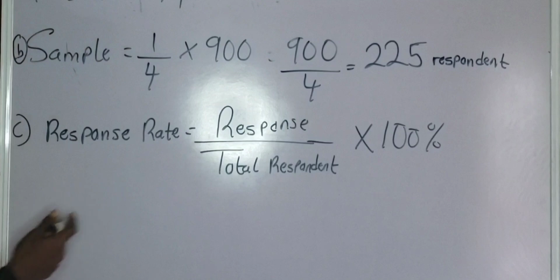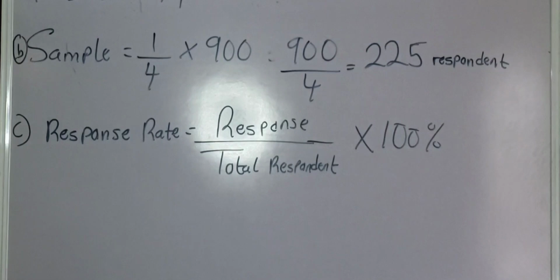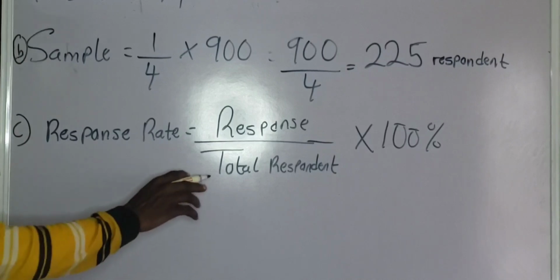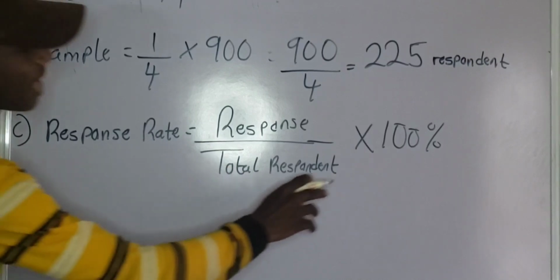Do you understand? Now I'm going to explain. Response are those respondents that are captured in the data collection. You can call it captured respondents, okay? They are those respondents that are captured in the data collection, all over the total respondents, multiplied by 100%.